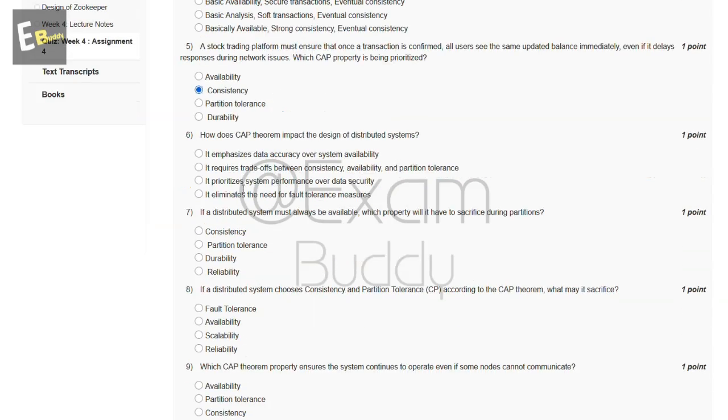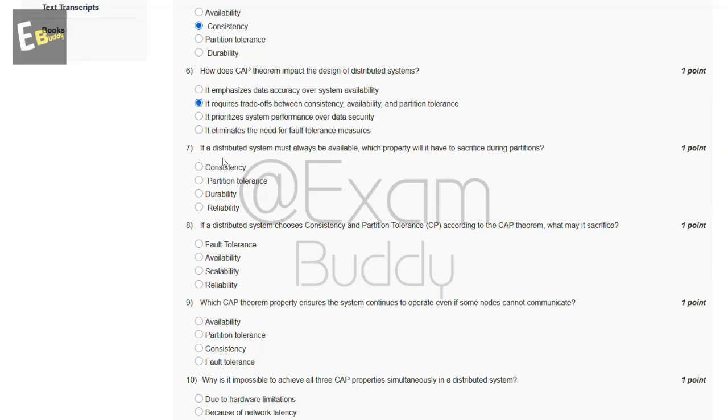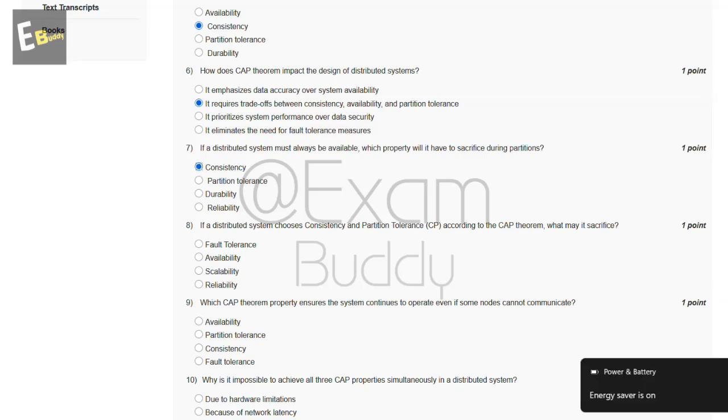Now the sixth question is, how does CAP theorem impact the design of distributed systems? These are the options, and the answer of our sixth question is B, it requires trade-offs between consistency, availability, and partition tolerance. Now the seventh question is, if a distributed system must always be available, which property will it have to sacrifice during partition? These are the options, and the answer of our seventh question is A, consistency.